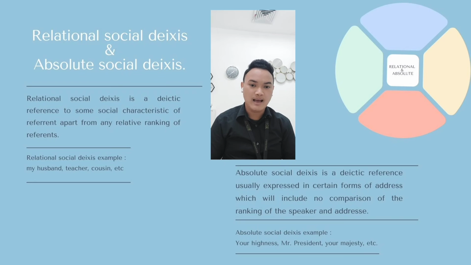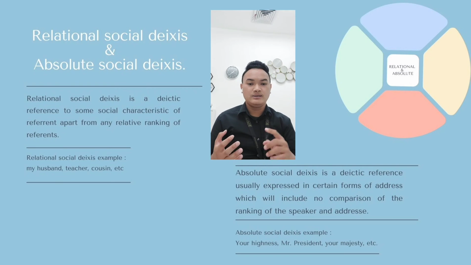The next is absolute social deixis. It is a deictic reference usually expressed in a certain form of address which includes no comparison of the ranking of the speaker and addressee. Absolute social deixis examples are like Your Highness, Mr. President, Your Majesty, and so on.